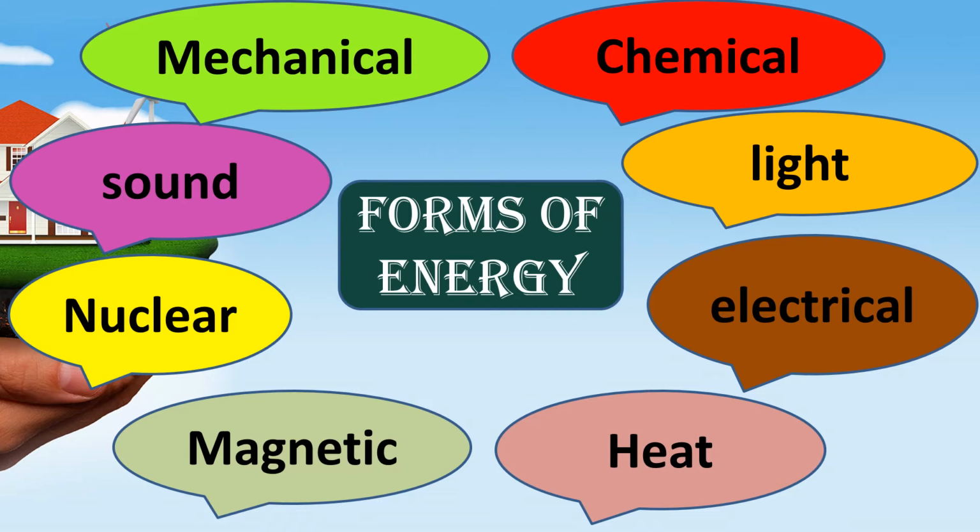We are going to learn this one by one. In this class we will complete only the 3 forms of energy: mechanical energy, chemical energy and heat energy. So let us learn one by one.